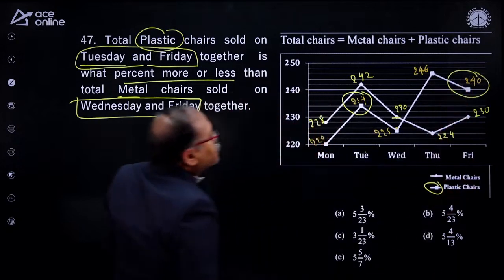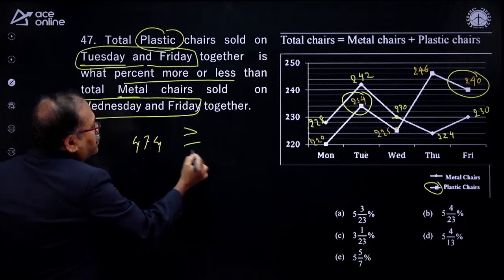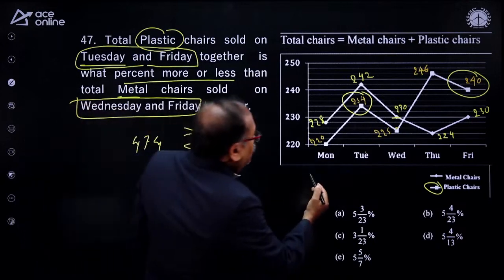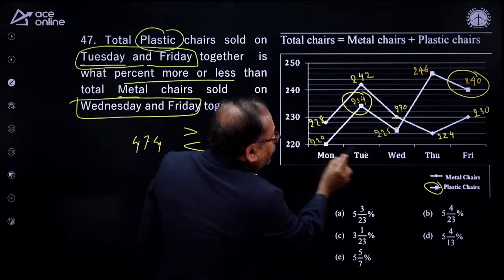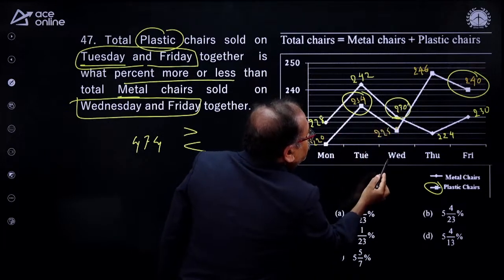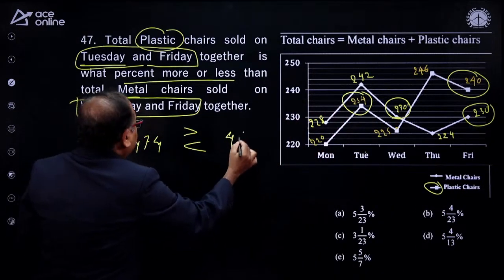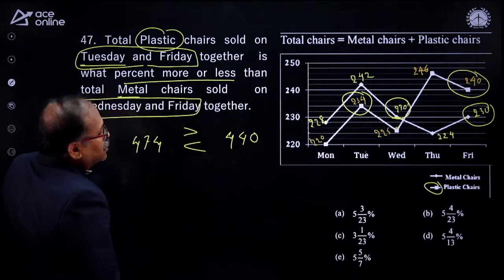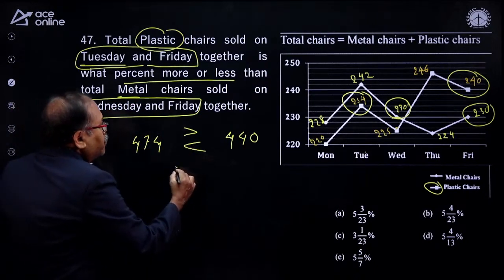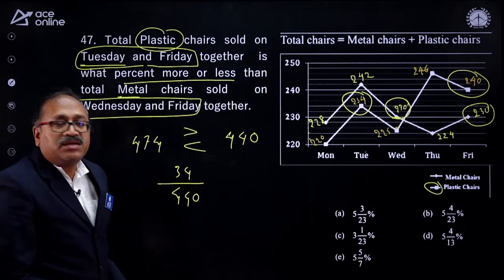So the total is 474. What percentage more or less than the metal chairs on Wednesday and Friday? This is metal, Wednesday and Friday. So Wednesday, this is 230, and Friday, this is 230, 440. Am I right? It is 440. So this is more. How much more? 34 more over 440.